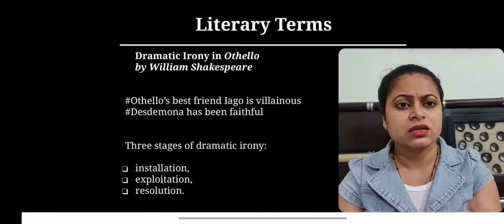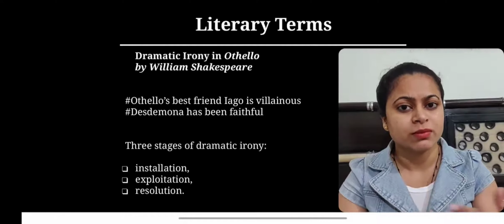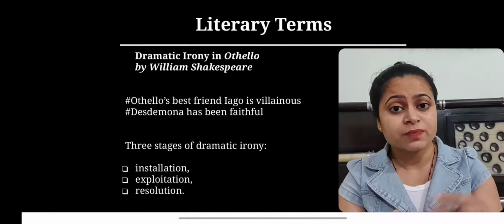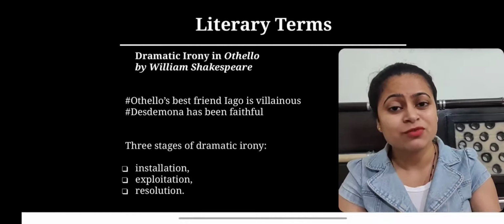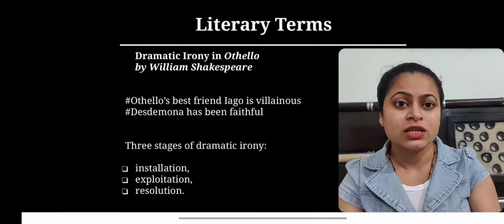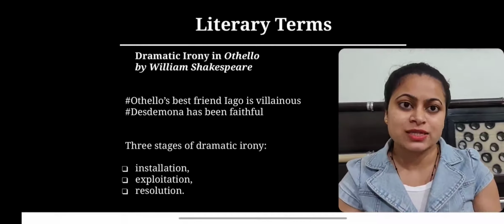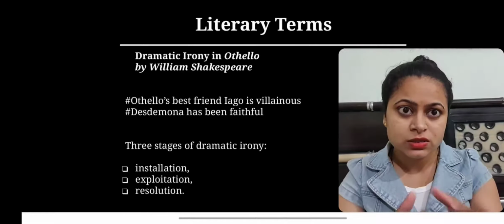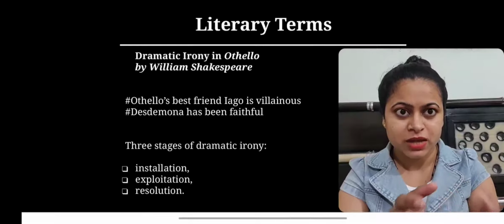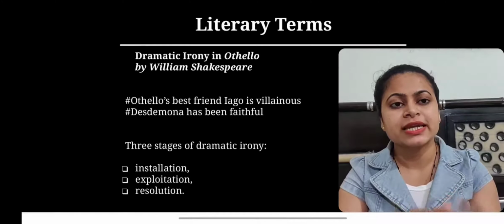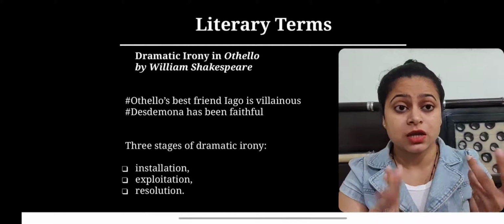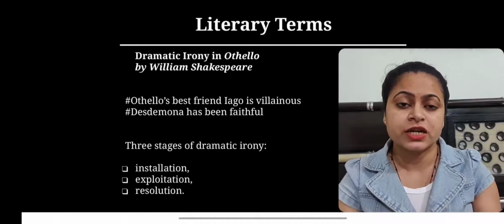But she has been framed by Iago, and this is knowledge which only we as an audience or readers know. So such is the dramatic irony, which brings out different effects.